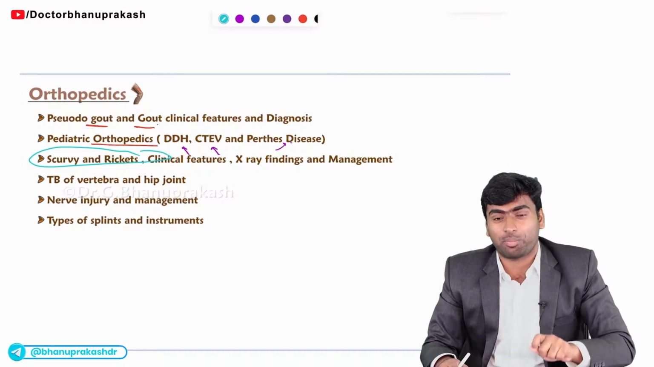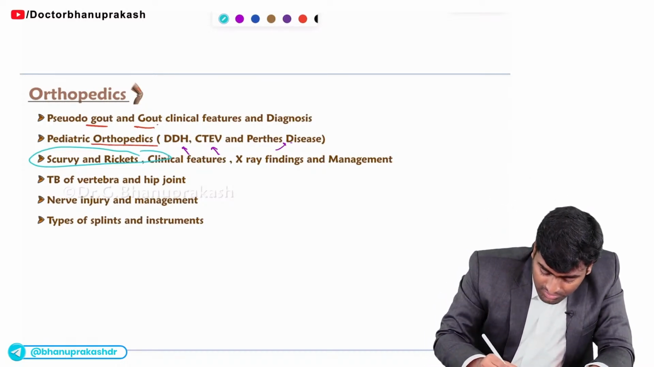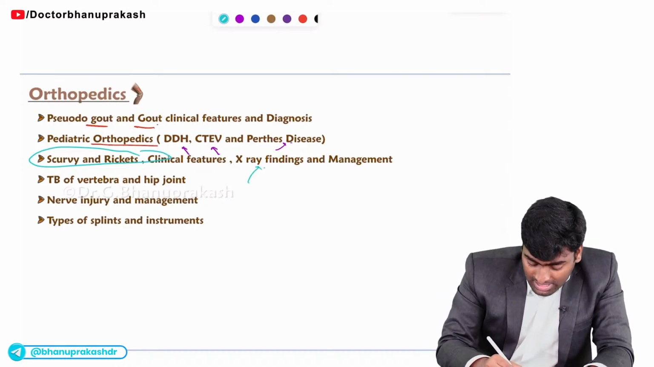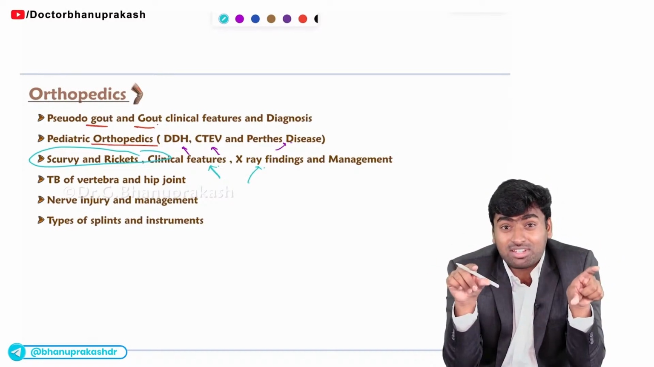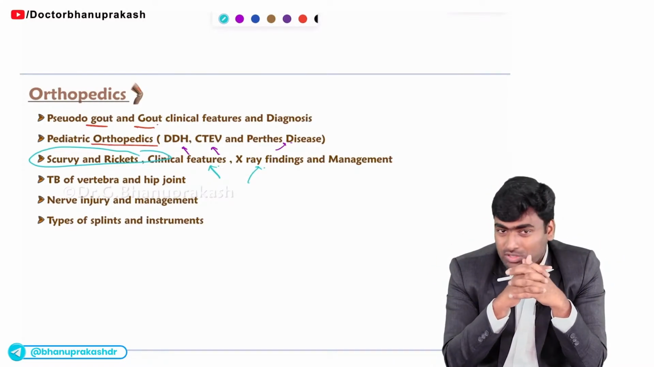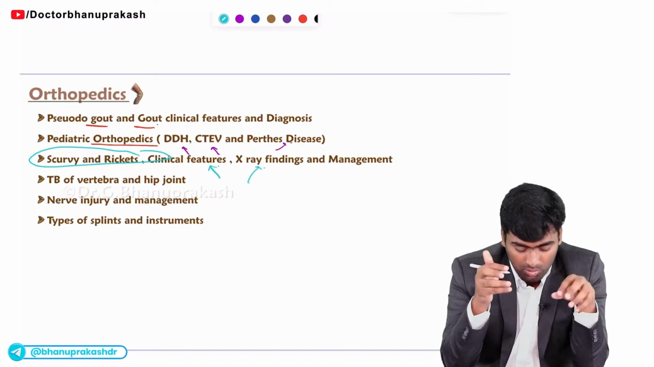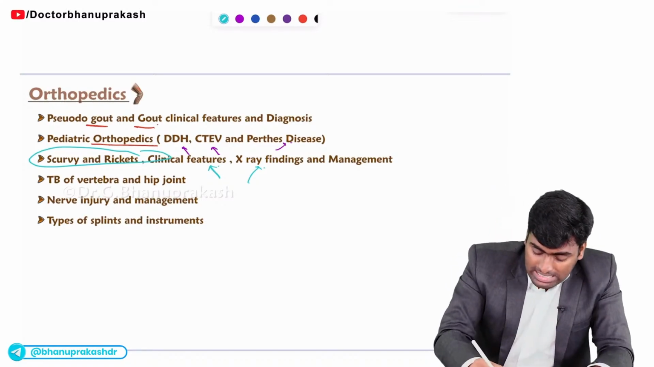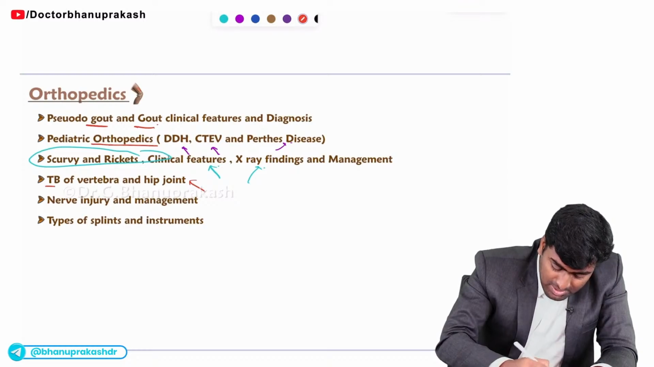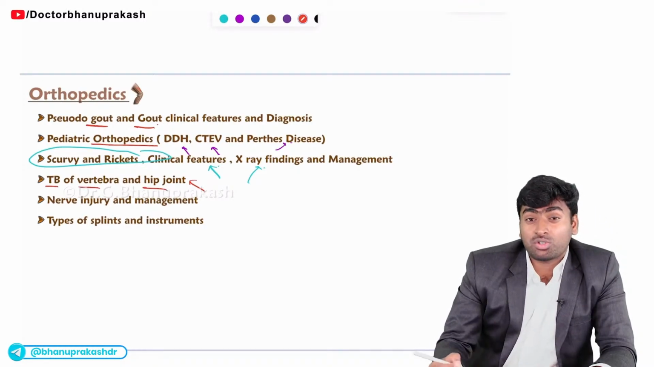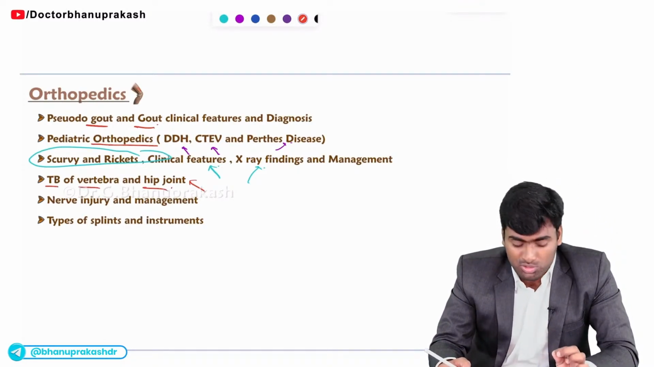It is a must-do topic because they will give the X-ray findings and ask for the clinical features from them, or else they will give the clinical features and ask you what the diagnosis is. So you must do scurvy and rickets for sure. And recently the trend has changed towards TB of the vertebra and hip joint. So it is one of the valuable and most important parts.